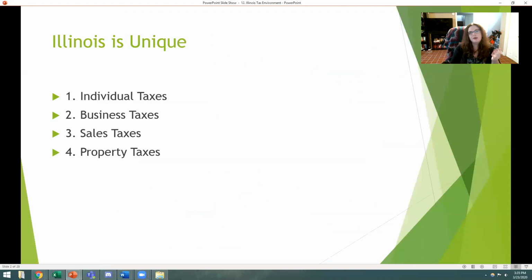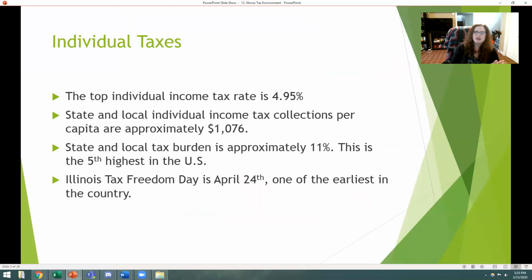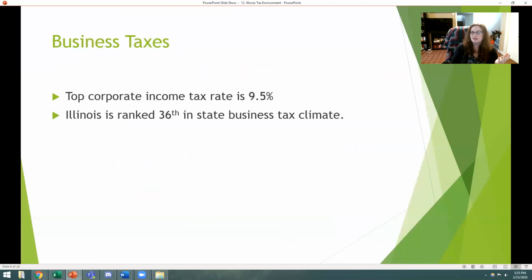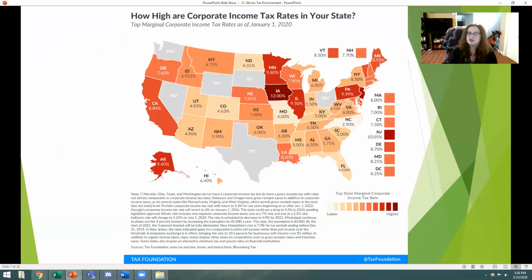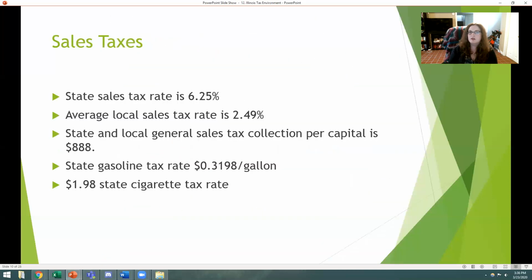So we have, all the way back at the beginning, our individual taxes that we talk about, and it's not necessarily the cheapest place to live when it comes to taxes. Then we have business-related taxes. So we have the corporate income tax rate, but we also have the other taxes that they're affected by, the taxes that are going to be on their properties or the taxes that are going to be on sales when they're trying to be able to sell their goods and services. So what does sales tax even look like?